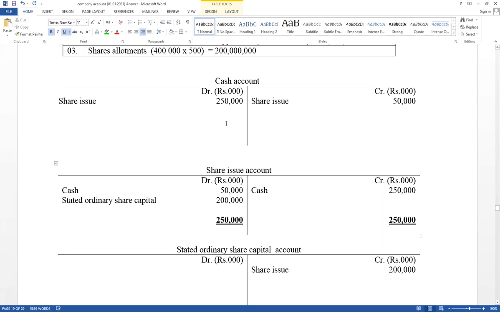Cash is assets. Cash account balance should be carried down. Cash account debit side equal to 150,000. Take that value to the credit side. Then the difference value, 250,000 minus 50,000. Therefore, value equal to 1,000. Balance carried down. And balance brought forward on the debit side. Think net impact